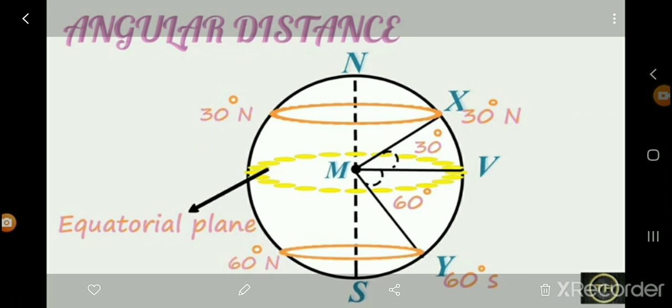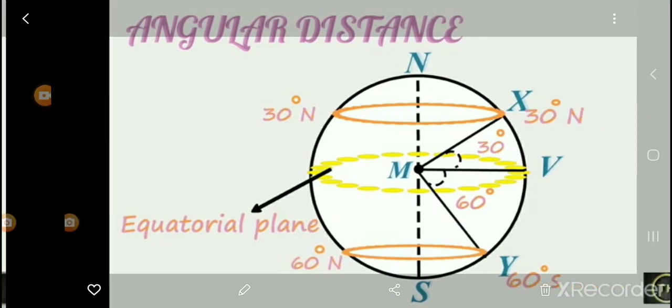On both sides, on the upper side, x is considered as 30 degrees north. Why? Because it is there on the north side. And down at y it is considered as 60 degrees south. Why? Because it is there in the south part.